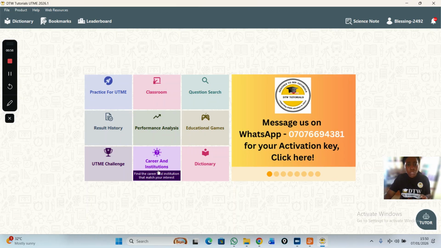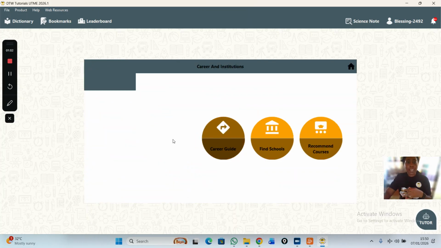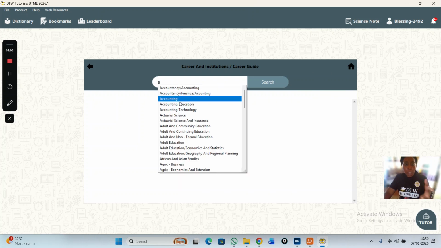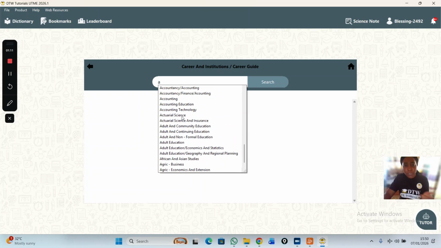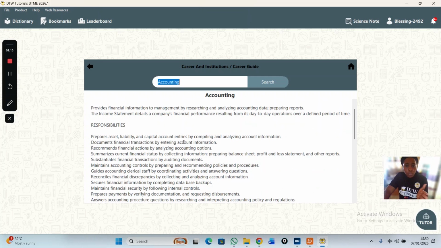So all you need to do is come to career and institution, then come to career guide. Let's say, for example, you want to search for a course like accounting. You can see it has several courses. If you want to know what it entails, click on any one of them. For example, let's say we click on accounting. You can see, you read everything on it.